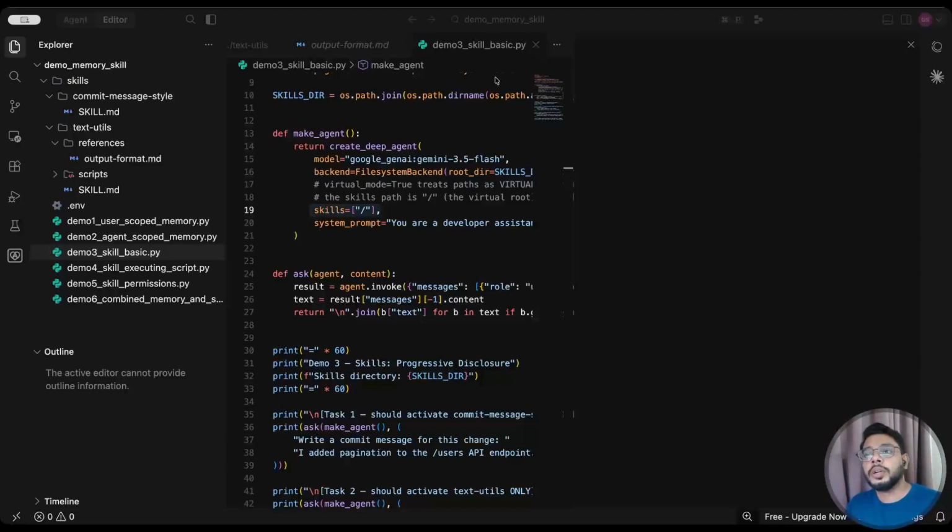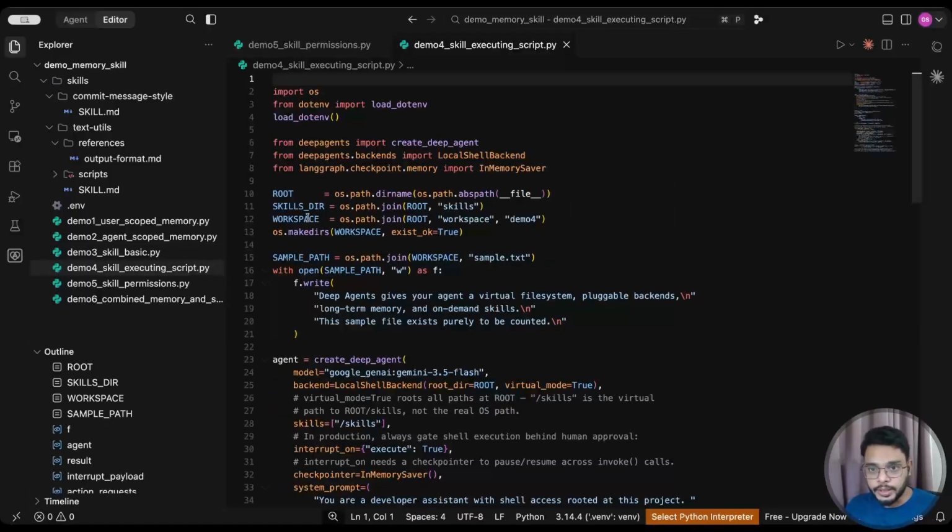Okay. So coming back to the skills structure. At startup, we only load name and description. The name and description tell what that skill is going to do and when it's needed. At that point of time, the agent is going to load the full skills.md body, and then any reference file that is being used in the skill. Again, this is the folder structure for how we should write skills. We have already seen that we should have a skill folder, and then we can have the skill name, and skills.md is important, and then some scripts and some reference files. And while creating an agent, we have to pass that skills folder.